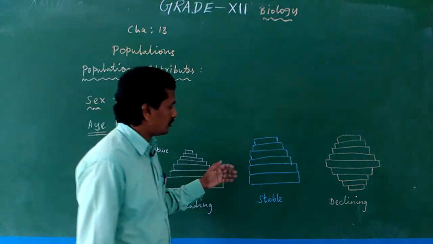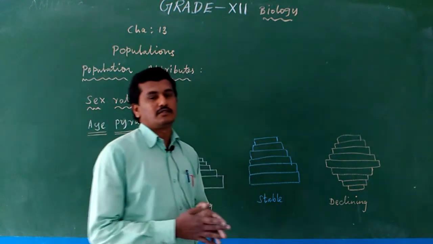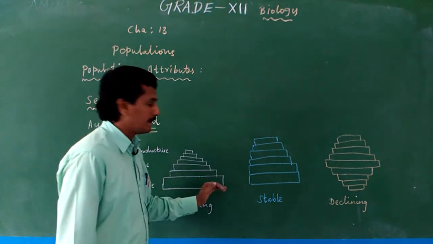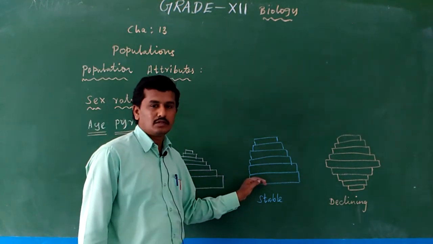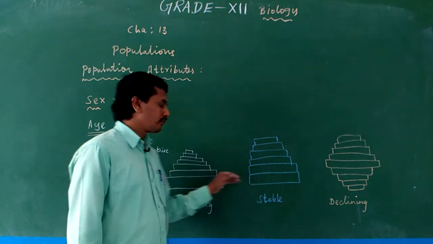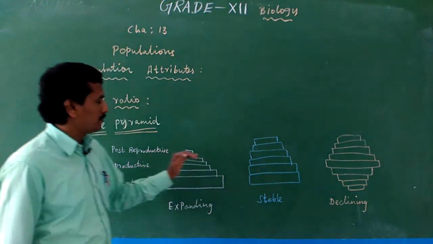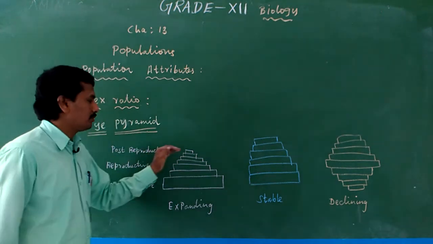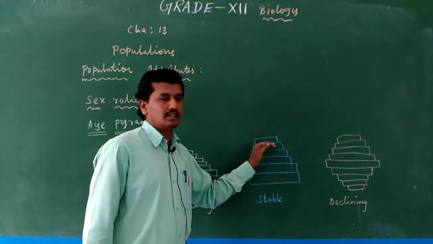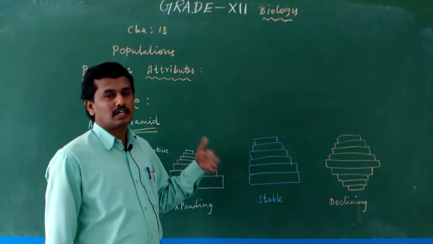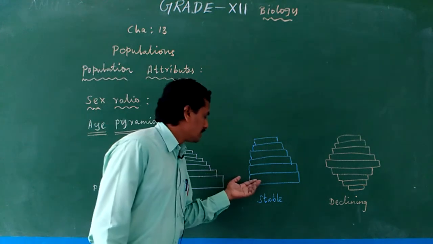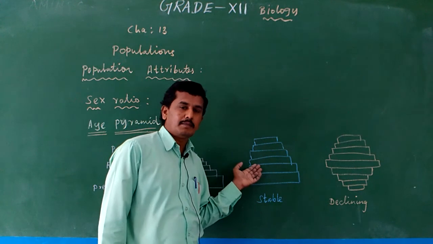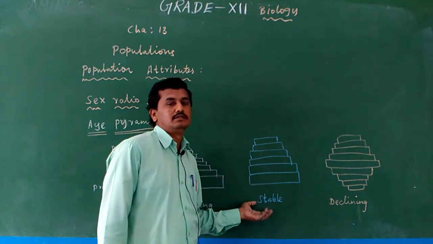The next one is the stable population graph. Stable population means the pre-reproductive people are, say, 20, and the reproductive stage people are also 20. And the post-reproductive people after 60 are less. In the upcoming years the pre-reproductive people only move to the next level, so the population is stable.